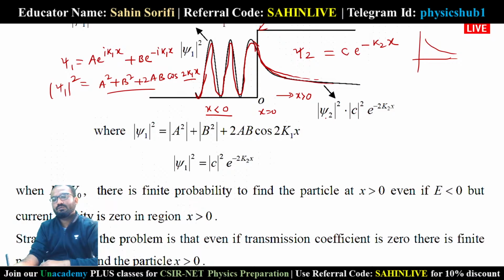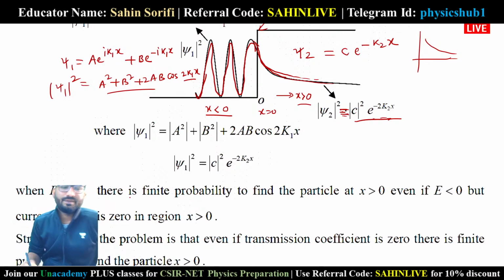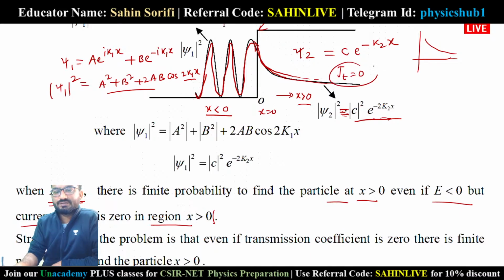So |psi2|^2 equals |C|^2 e to the power minus 2 k2 x. Okay, and that will also give you the probability of finding the particle in this region x greater than 0. Okay, so when E is less than V0, there is a finite probability to find the particle at x equals 0, but the current density is 0 in the region x greater than 0. Here current density is 0. This is a noticeable thing.